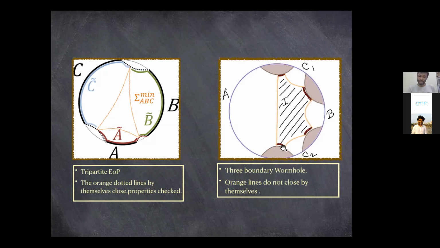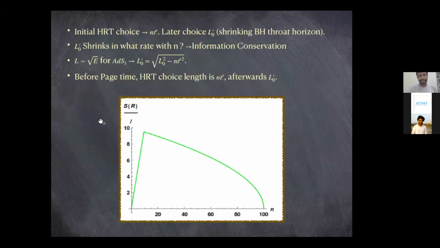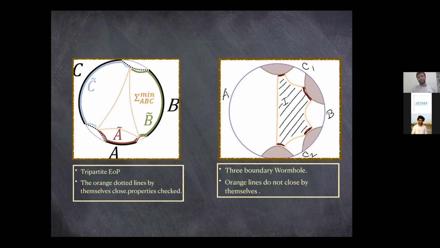And in the previous picture, the octopus picture that we saw earlier, this region was the analog of the island. So this is the analog of the island region in this picture, but in general these orange lines do not close by themselves. So there is some difference between a tripartite entanglement of purification and the boundary of the island region for a three boundary wormhole.